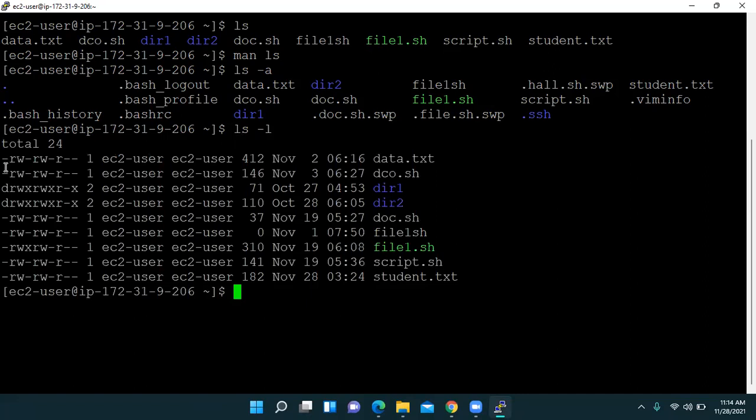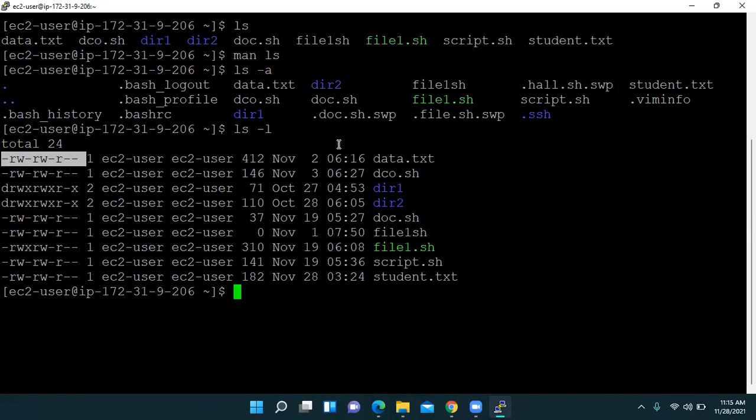Okay, now see we have initially here different authorities. R for read, W for write. We are not discussing this in detail. After discussing all basic commands we move to this part, so do not think about this part.